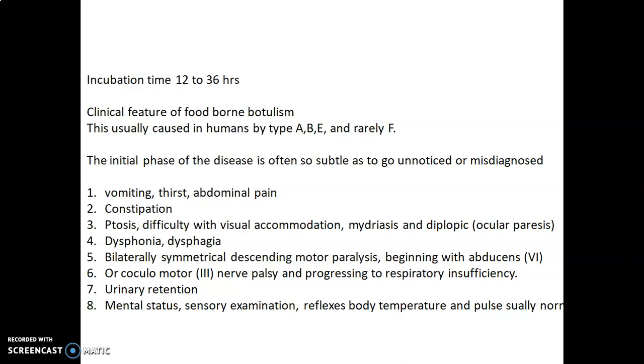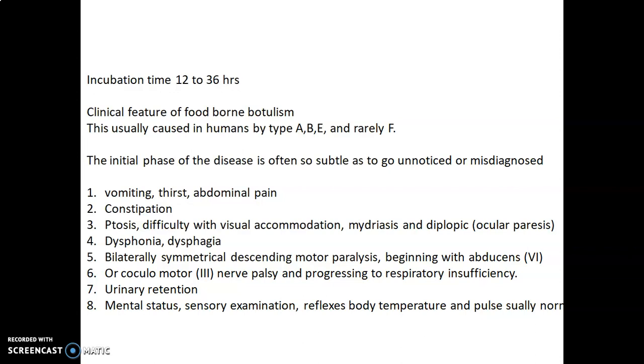Some symptoms can be observed, like vomiting, thirst, abdominal pain, constipation, ptosis, and even difficulty in visual accommodation. Mydriasis can be seen, and a diplopic condition can also be observed. Dysphonia and dysphagia can be observed. Bilaterally symmetrical descending motor paralysis can be seen, beginning with abducens (cranial nerve VI) involvement.